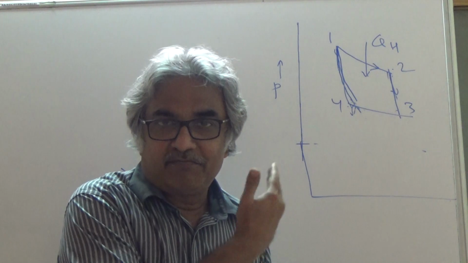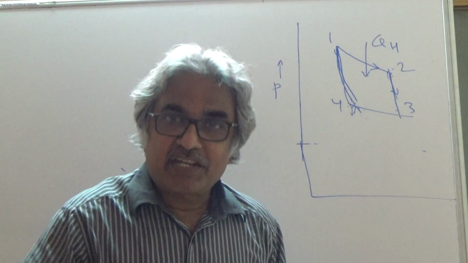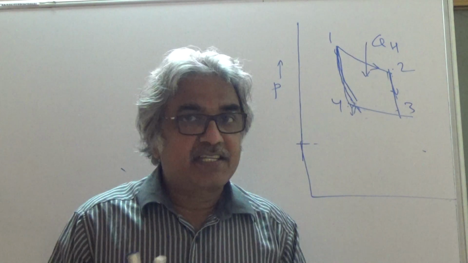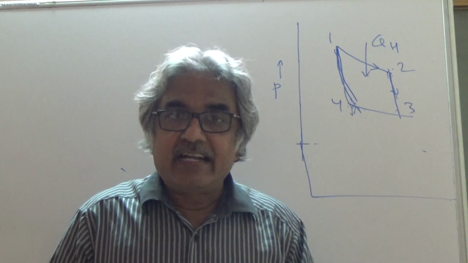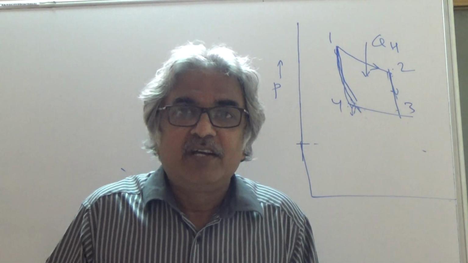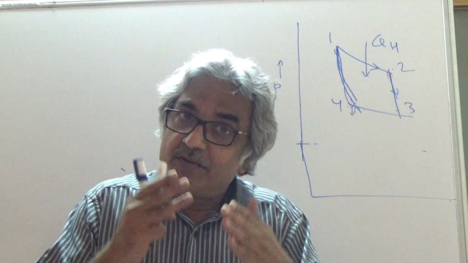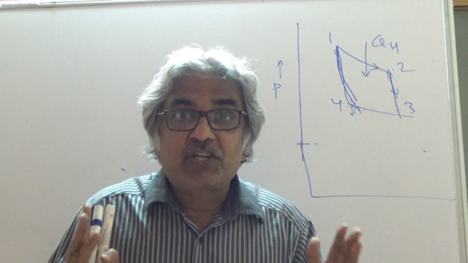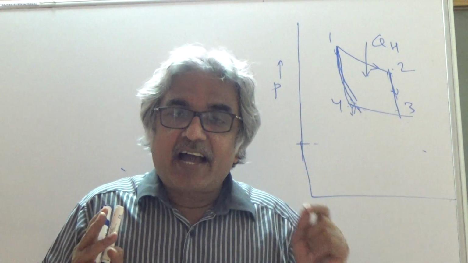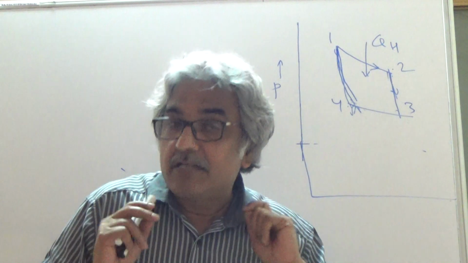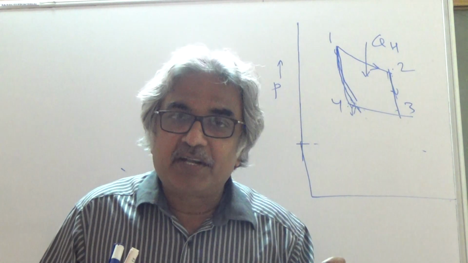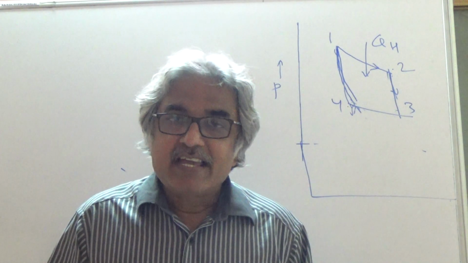Now we'll have to prove the expression for entropy, but I hope you understood the point. Two reversible adiabatics cannot intersect. If you assume that they intersect, you would end up violating the second law of thermodynamics, which is a basic natural law and can't be violated. So your assumption was wrong, and reversible adiabatics should run parallel. If they run parallel, each process line should represent a constant value of a particular property, and that property is entropy.